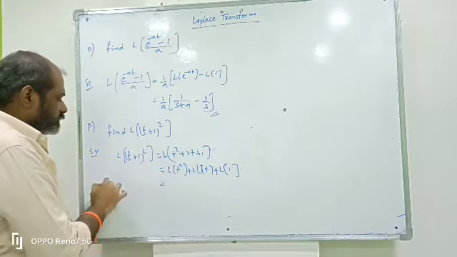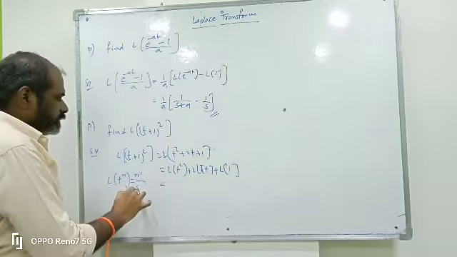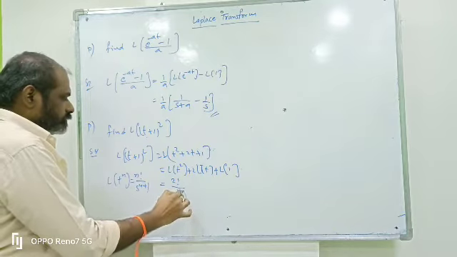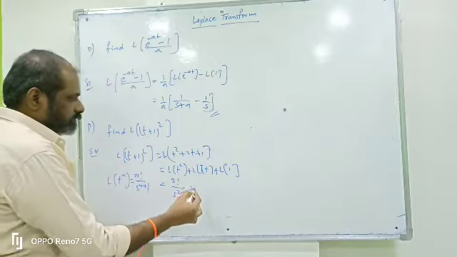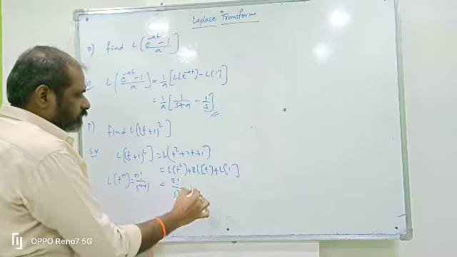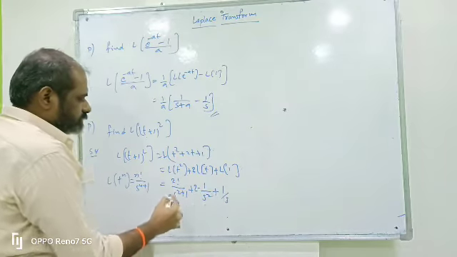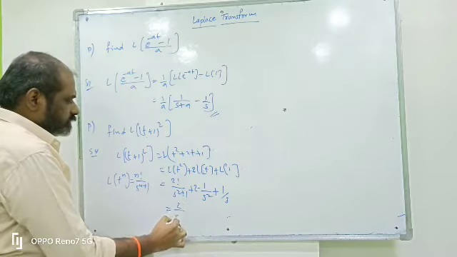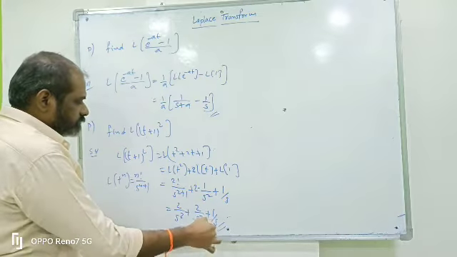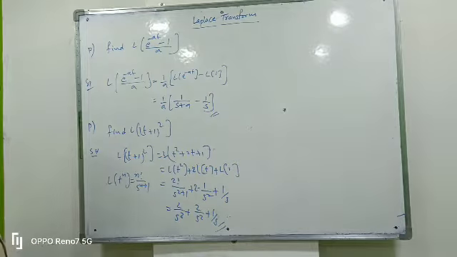What is L of t power n? If n is an integer, it is n factorial by s power n plus 1. Here n is 2, so 2 factorial by s power 2 plus 1. Then 2 into L of t, where L of t is 1 by s square, plus L of 1, which is 1 by s. 2 factorial is 2, and 2 plus 1 is 3. So 2 by s cube plus 2 by s square plus 1 by s. This is the answer for L of t plus 1 whole square.